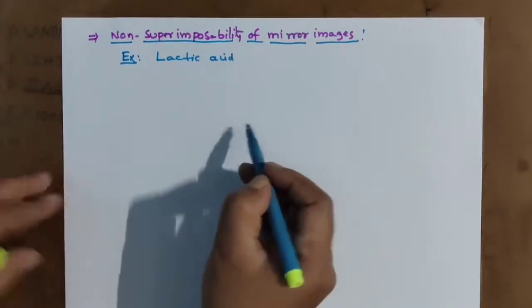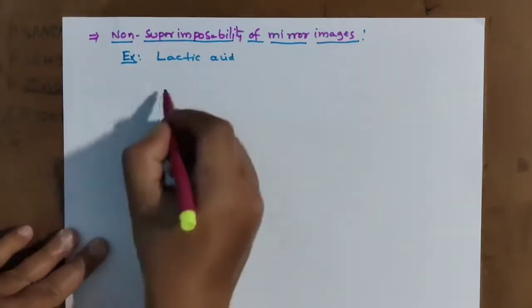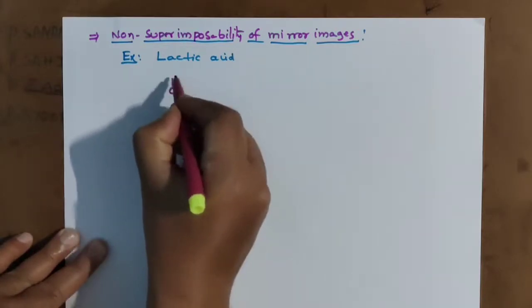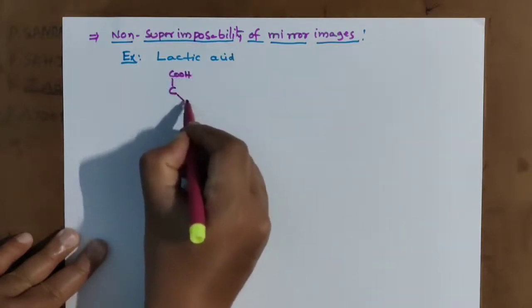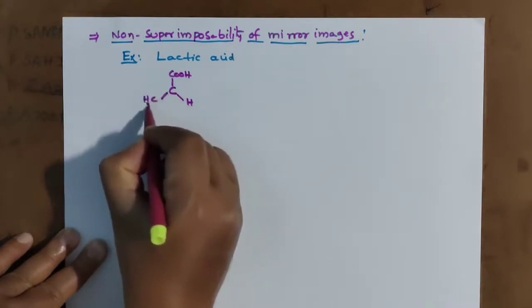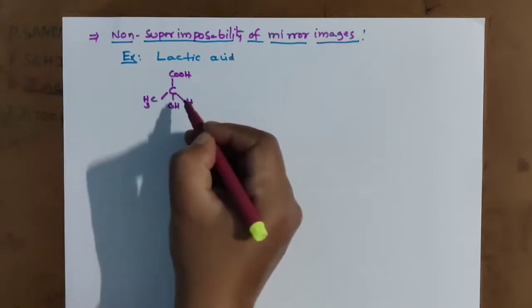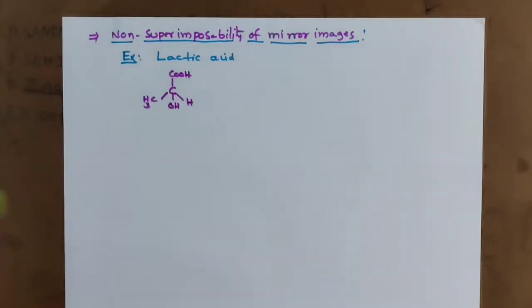I already checked that lactic acid has a chiral center. Look here, I am taking this carbon with 4 different groups: COOH, here hydrogen, here methyl group, and here OH group. This we are calling lactic acid. With 4 different groups, it is a chiral center.